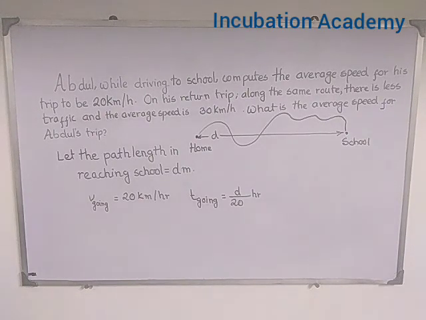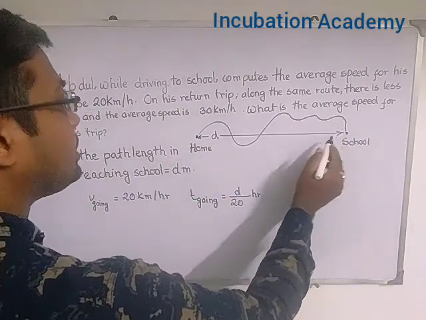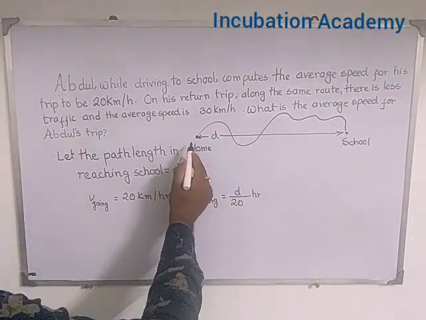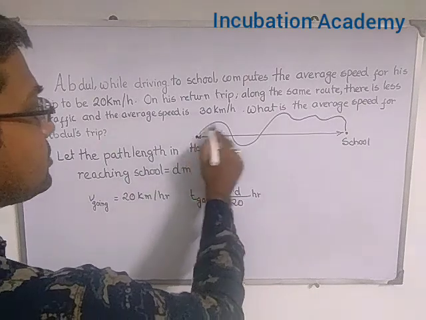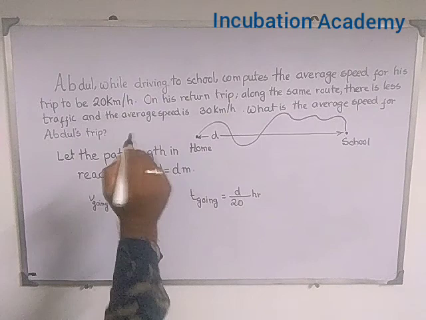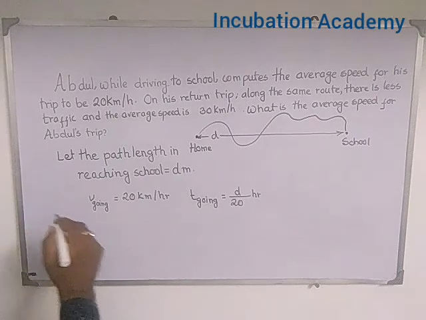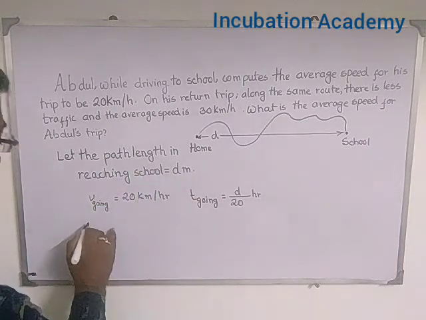On his return trip, these things need to be understood. He has not followed any other path. If he moves from home to school in a straight path, he returns back along the same path. If he moves to the school along any curvilinear path, he returns to his home by following the same curvilinear path. So the path length in reaching school and returning home is the same, but the speeds are different because of the traffic.